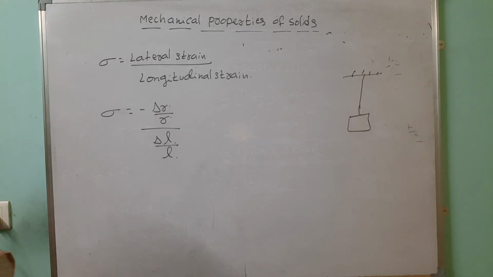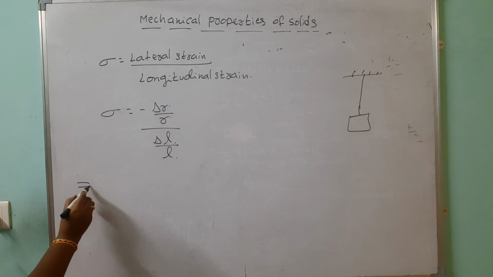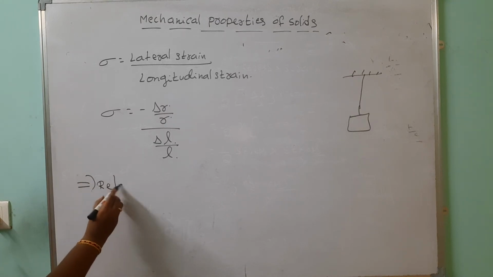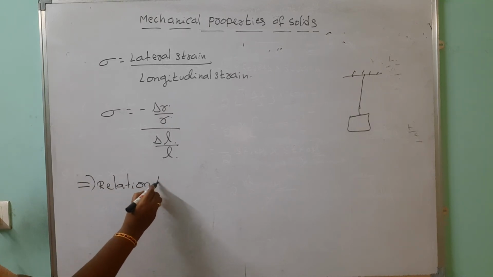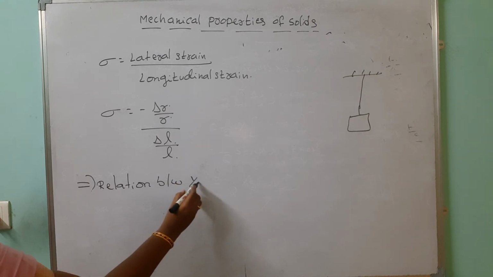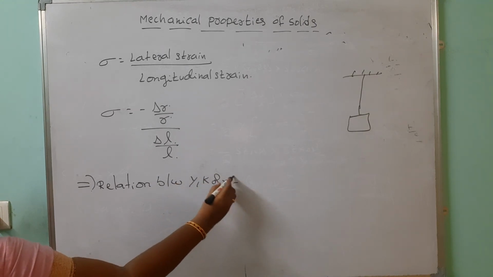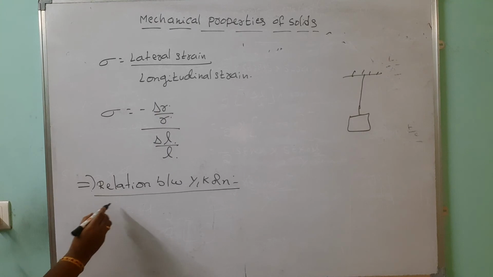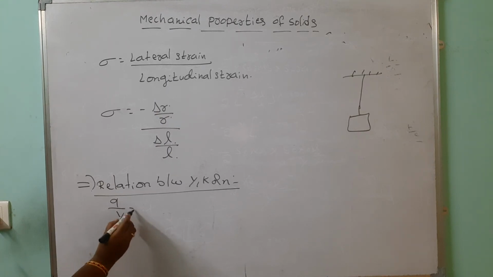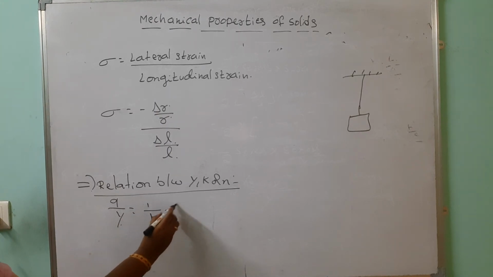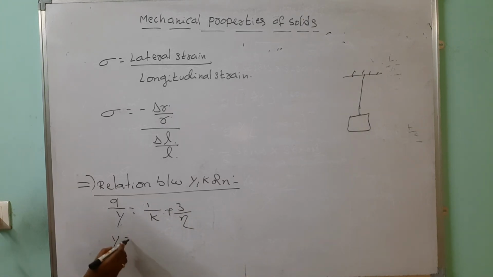Now we are going to discuss different forms of these relations. Look here, the relation between Y, K and eta. You should learn this by heart. 9 by Y equals 1 by bulk modulus K plus 3 by rigidity modulus eta. Then Y equals 9 eta K by 3K plus eta.